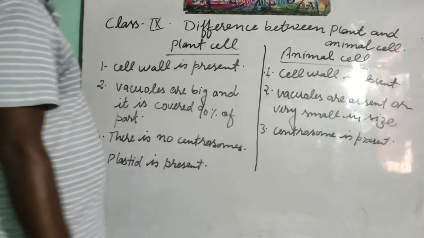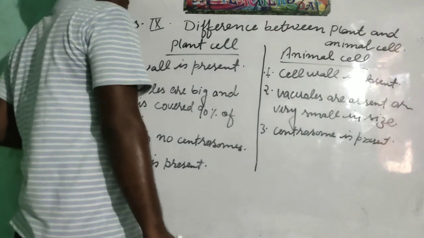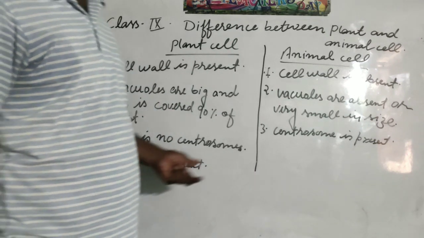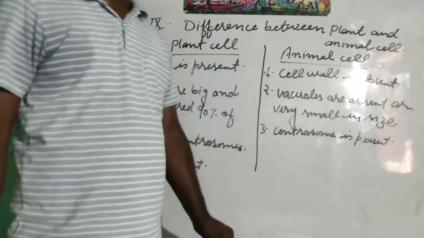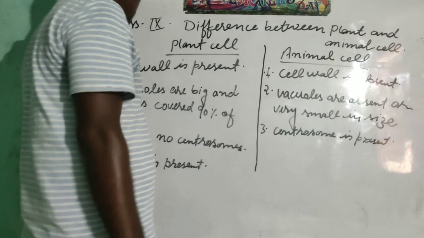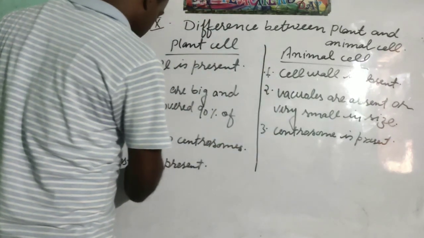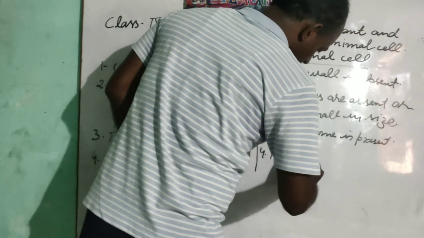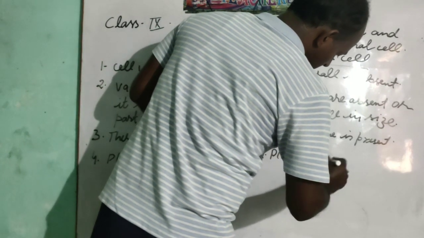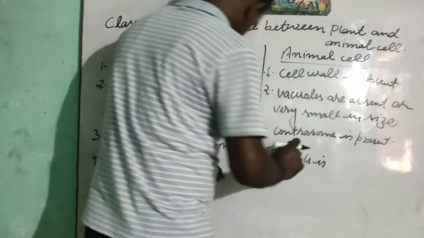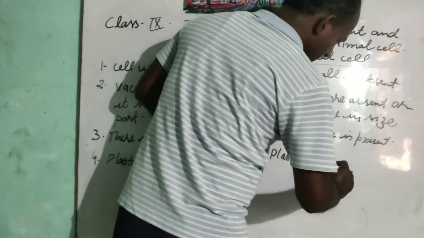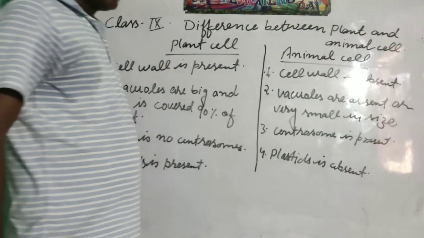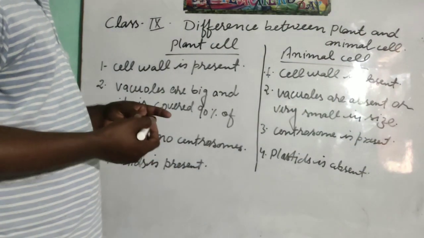But in animal cell there is no need to prepare their own food because they are heterotrophs. They depend directly or indirectly on plants and other animals for their survival. So plastid is absent. These are the main differences.